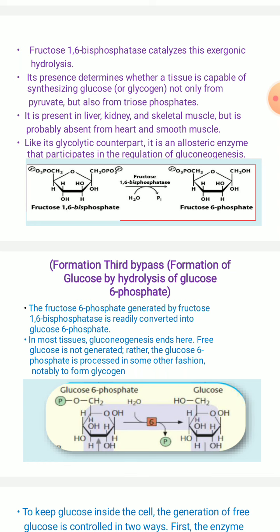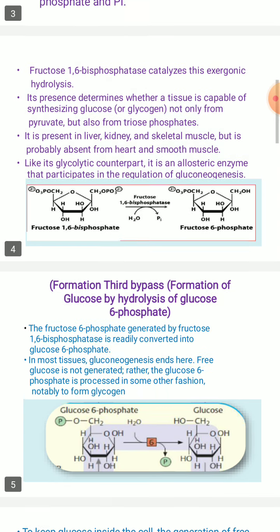In most tissues, this particular pathway ends here. In the third bypass reaction, free glucose is generated rather than glucose 6-phosphate, which is processed in some other fashion to form glycogen.